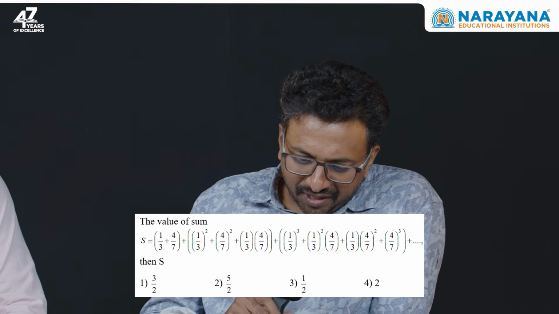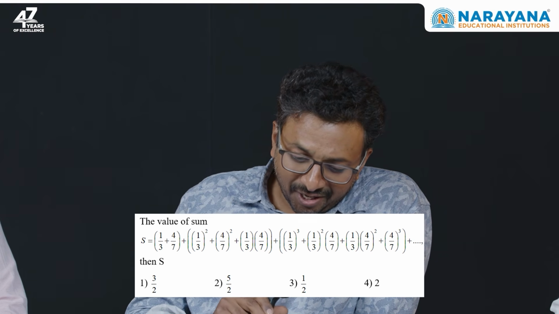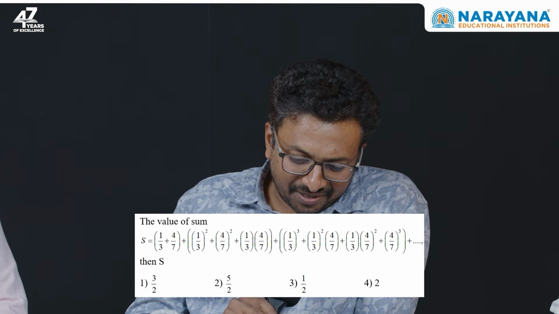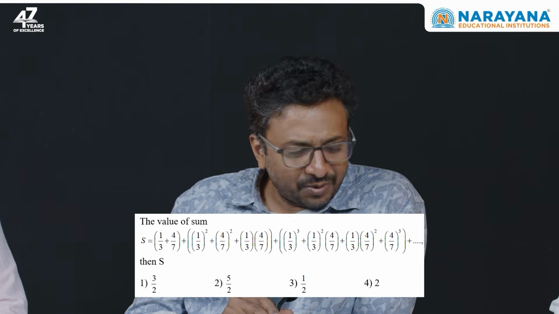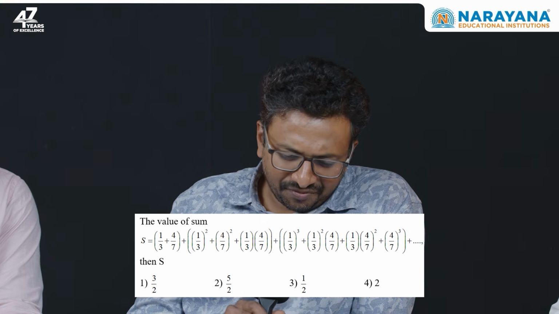Question number 5 looks a little difficult to students who did not see that model. But if they have seen this model, the question is quite straightforward. There is only one step that needs to be done: you just have to multiply with 1 by 3 minus 4 by 7. If you have seen that question before, it would have been quite easy. Okay, so let's go on to question number 6.